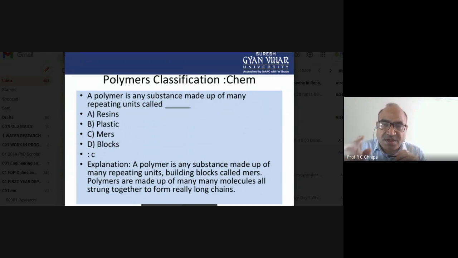So the catenation property arises, in which one carbon can combine with another carbon. If one carbon has four valence electrons, it can link with four other carbon atoms, so the linking increases. What about the molecular weight? Molecular weight may increase 1000 times, even 10,000 times.